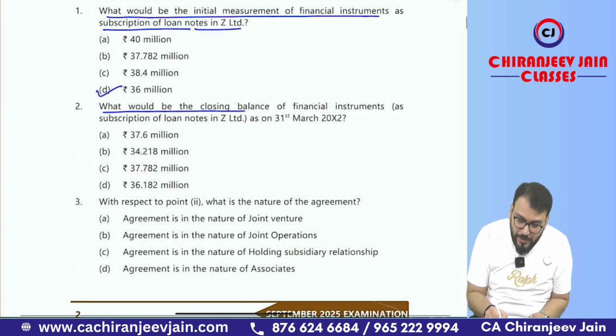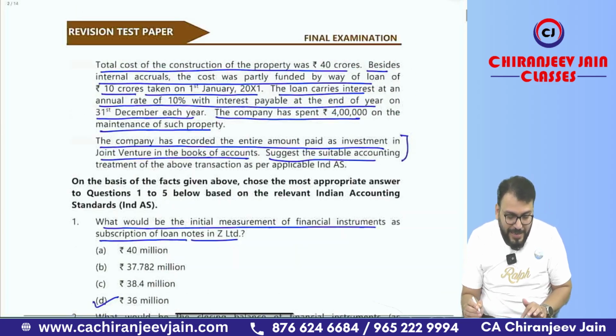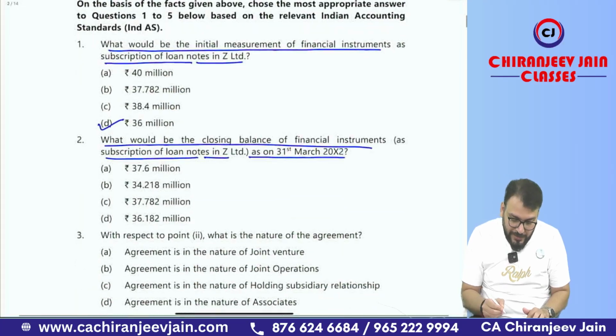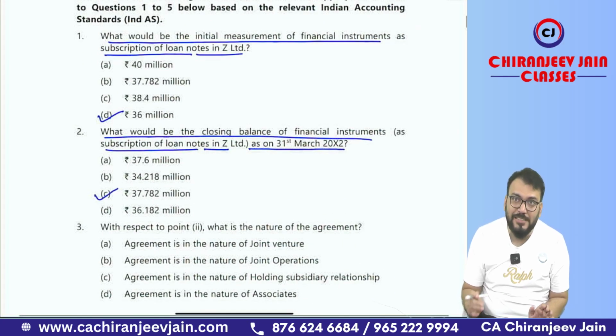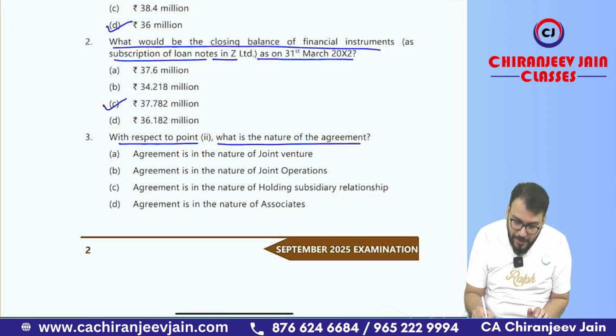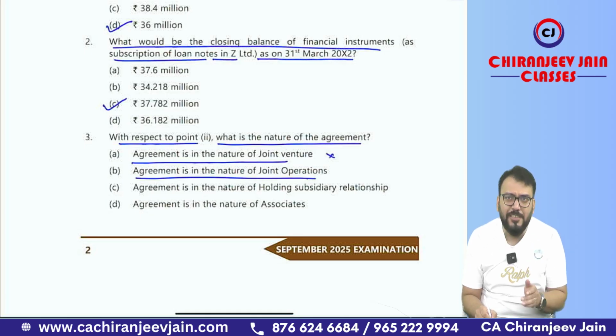What would be the closing balance of the financial instrument as subscription loan notes in Jade Limited as on 31st March 2002? Already we calculated. How much we calculated? 37.782. So 37.782 means option number C is correct. Yes, sir. With respect to point number 2, what is the nature of agreement? Agreement is the nature of joint venture? No, agreement is the nature of joint operation. It is given in the question only. So option number B is correct.